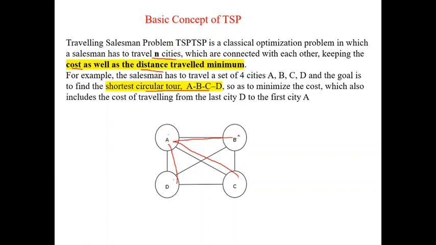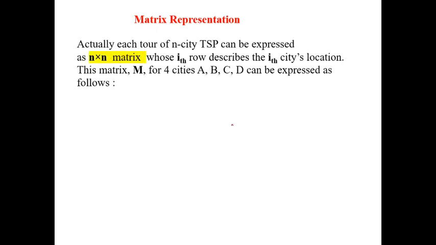If he starts at B, then he has to visit C, D, A and come back. The salesperson has to come back to his home city with minimum cost and minimum time. That is called the optimum solution. So we represent it in matrix format.